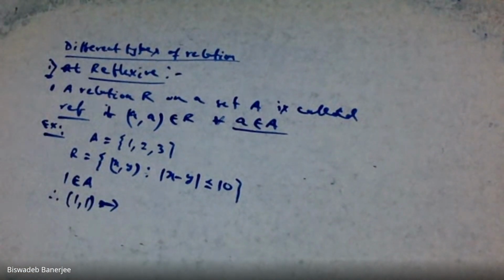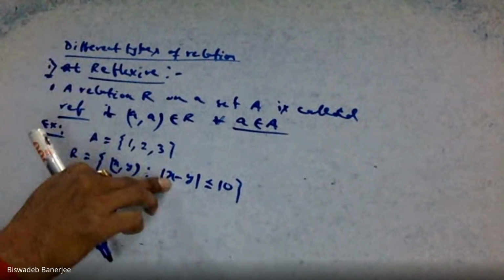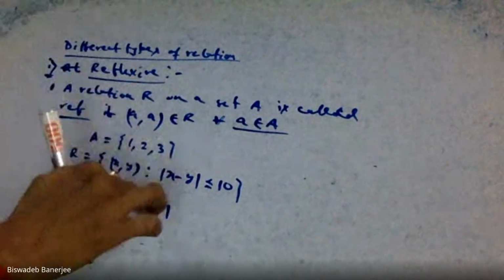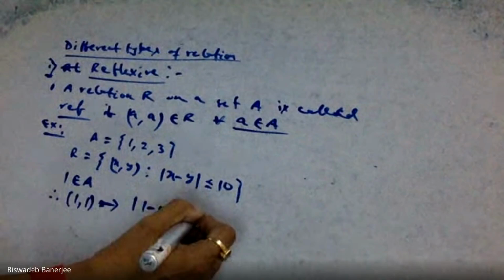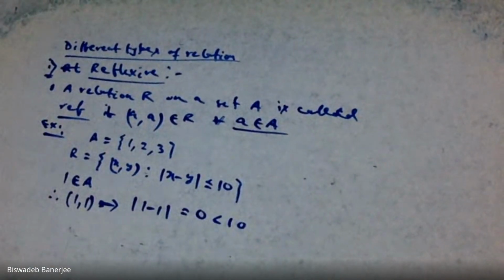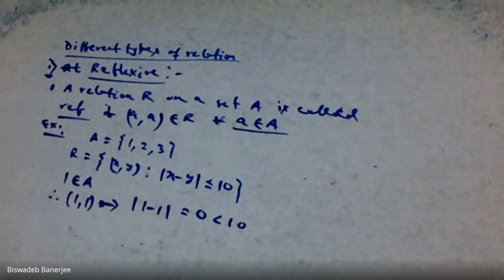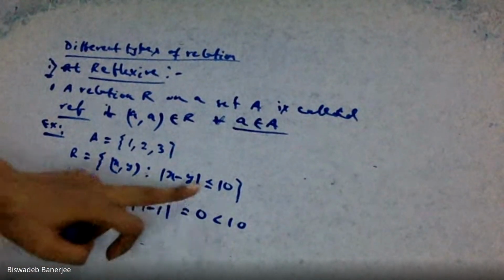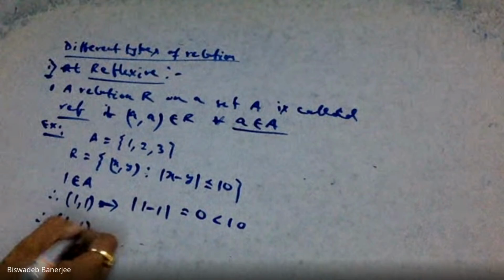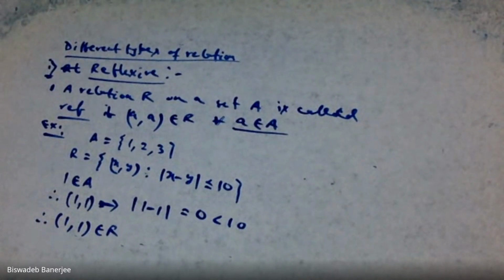Now for this pair (1, 1), x is 1, y is also 1. So put x equal to 1, y equal to 1 here. We are getting modulus of 1 minus 1, which means 0. And we know 0 is always less than 10. That means this criterion is satisfied for the pair (1, 1). So we say that (1, 1) belongs to R.